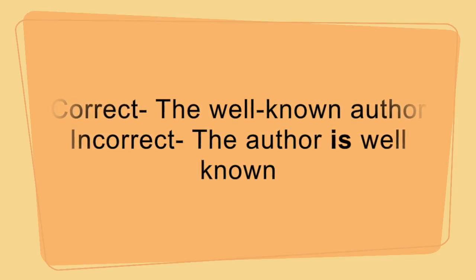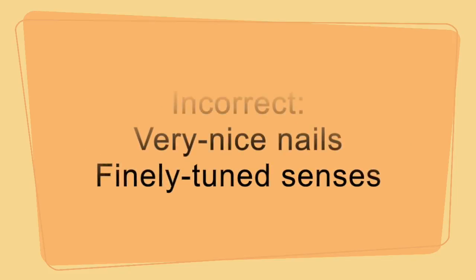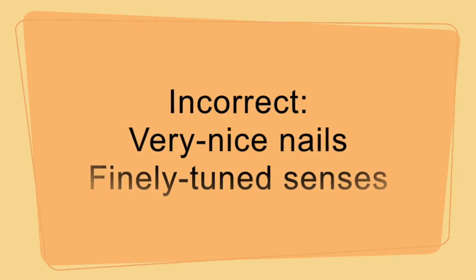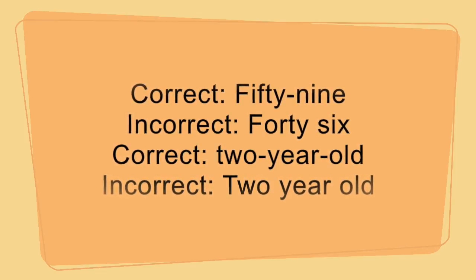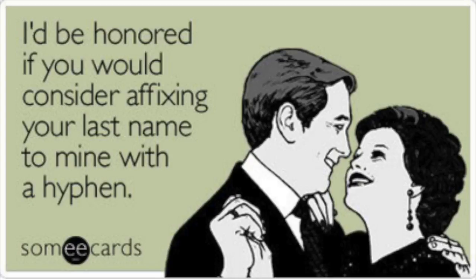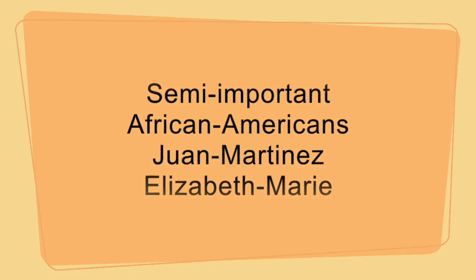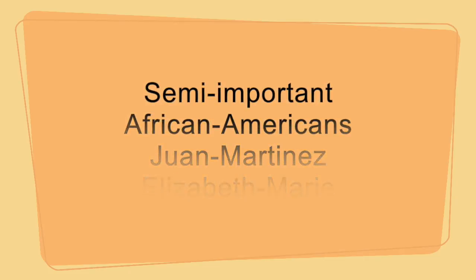Hyphens are used to connect two or more ideas into one idea. They join two or more words acting as adjectives to the preceding noun, but if the adjective comes after the noun, the words are not hyphenated. Note that very and words ending in ly are not hyphenated. Adverbs with ly are exceptions. Compound numbers and ages also use hyphens. Use hyphens when trying to repeat, avoid doubling of letters next to each other, avoid confusion with meaning, and to join ethnicities or names. These are some examples: semi-important, African-Americans, Juan-Martinez, or Elizabeth-Murray.